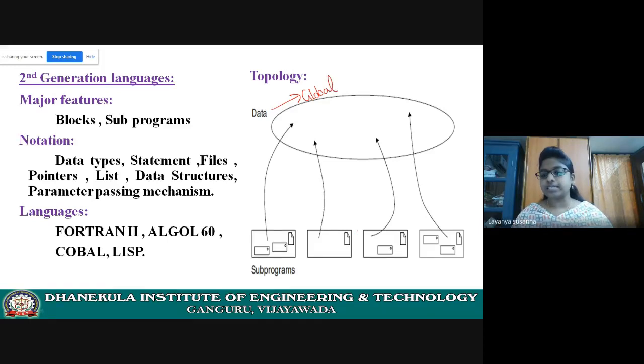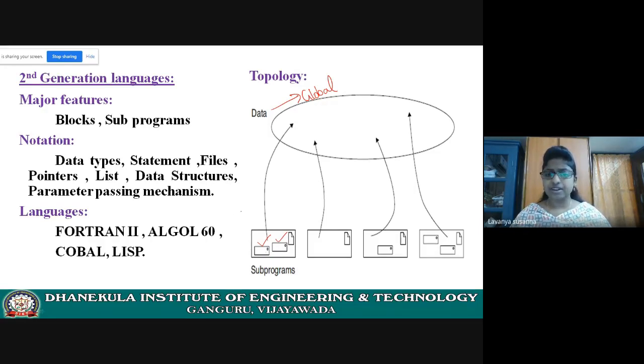Each and every subprogram can access the global data. It can modify the data. It can access and it can modify. It can manipulate the data. And see here, subprograms contain sub-subprograms. In the rectangle, again you have some rectangle symbols, right? What does it mean? In second generation, every subprogram will have sub-subprograms.